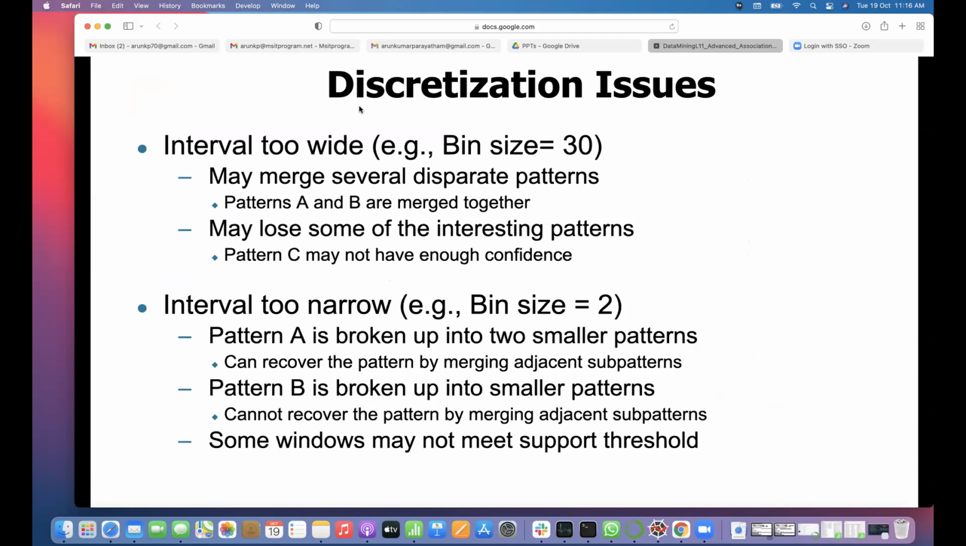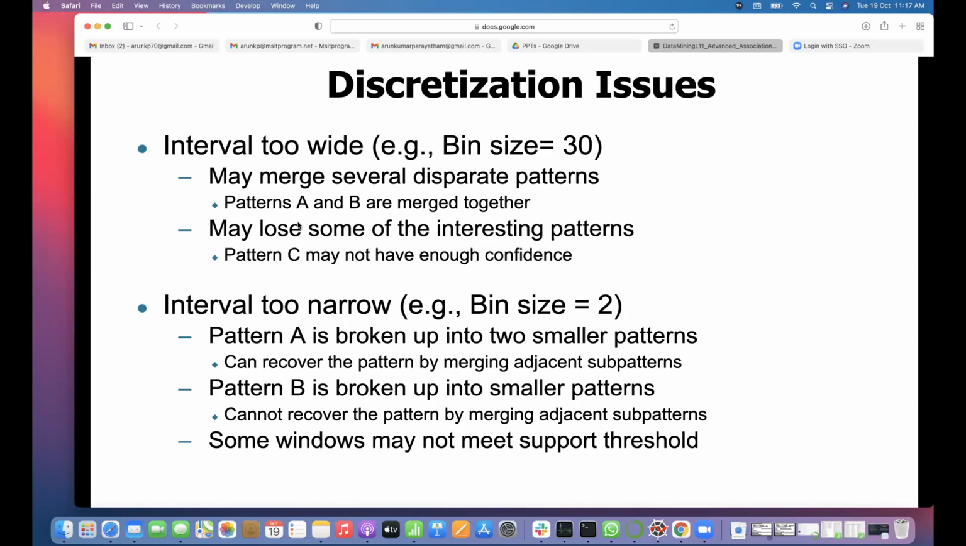So what are the issues with the discretization? If the interval is too wide, say bin size equal to 30, it may merge several disparate patterns. You may not get very good patterns because they may vary their behavior. If you put all 0 to 30 together, then it's the young kids, they don't do anything with online or computer, all those things. If you put them into the 0 to 31 bucket, then you will face those problems. If the bin size is large, the problem is you're mixing up people with different characteristics. So that's why your bin size should represent a population with the same characteristics.